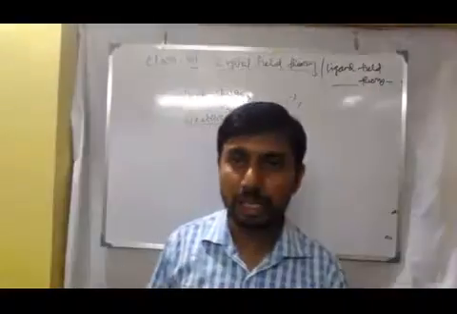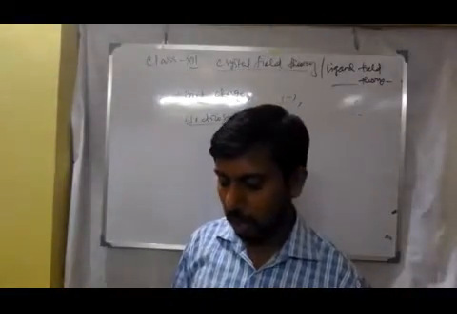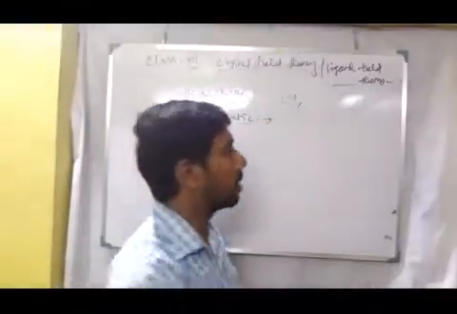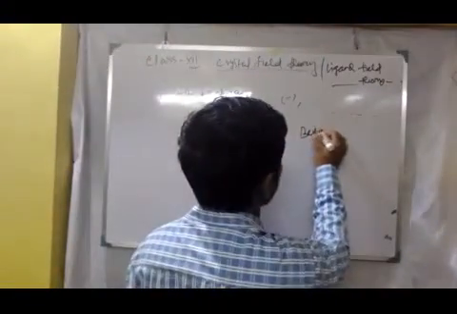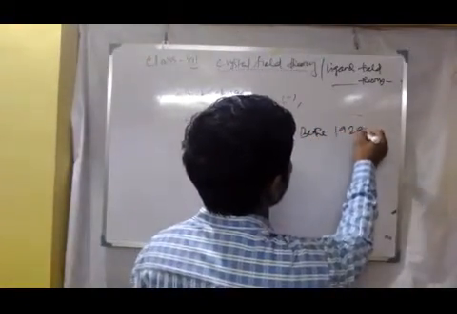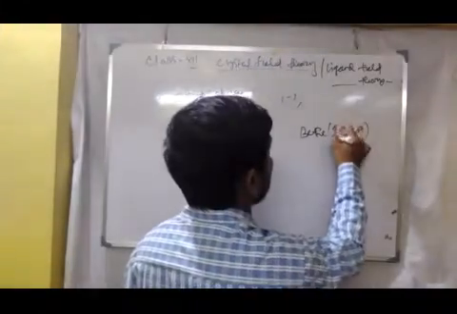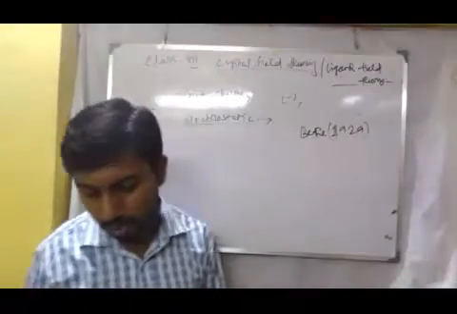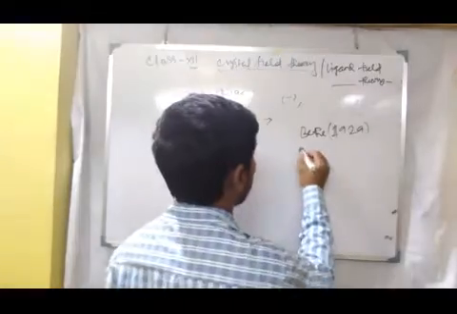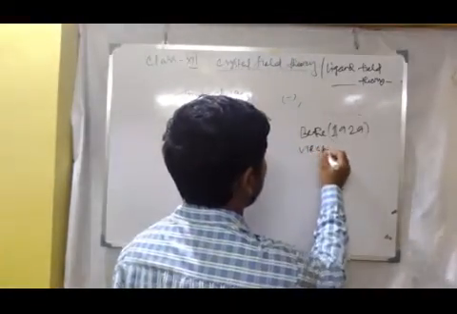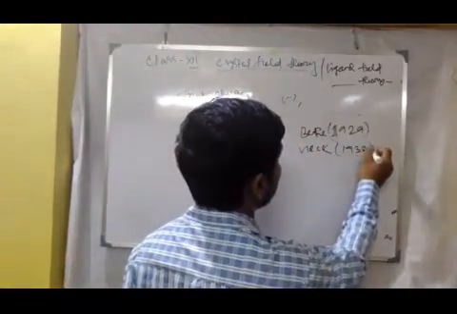The crystal field theory was first discussed by Bethe in 1929. Later on, it was modified by Van Vleck in 1932.